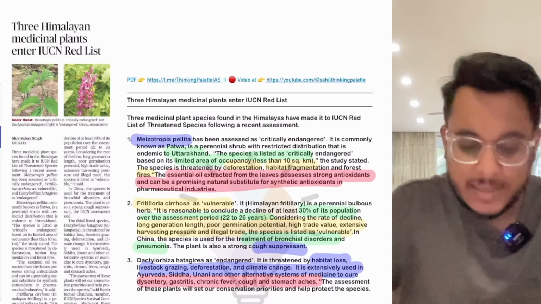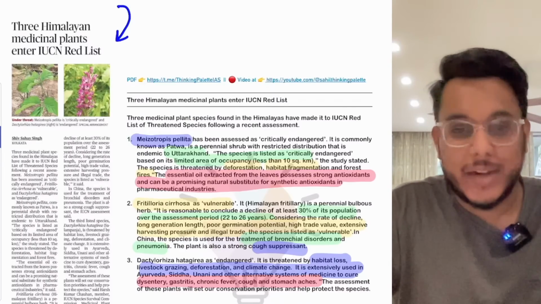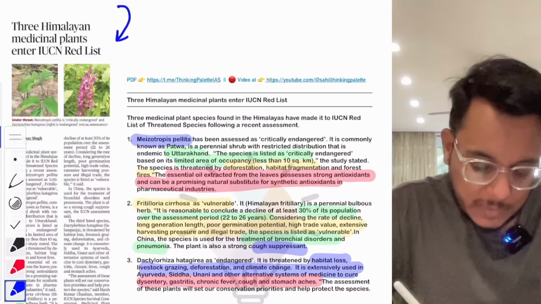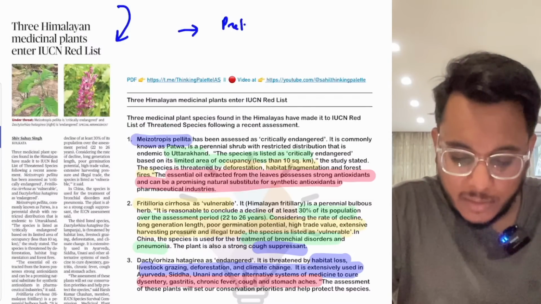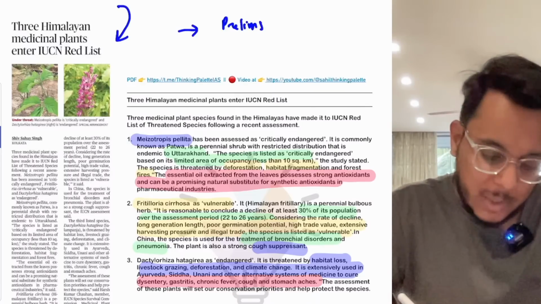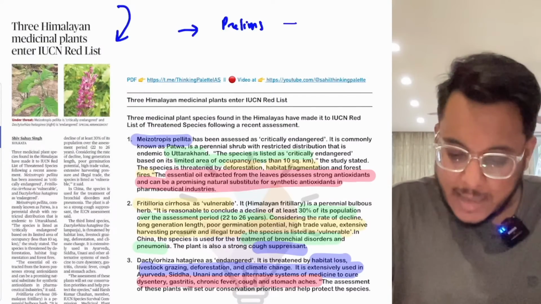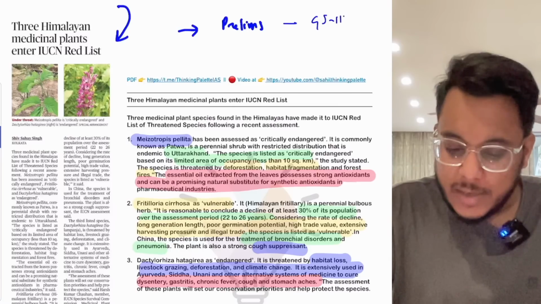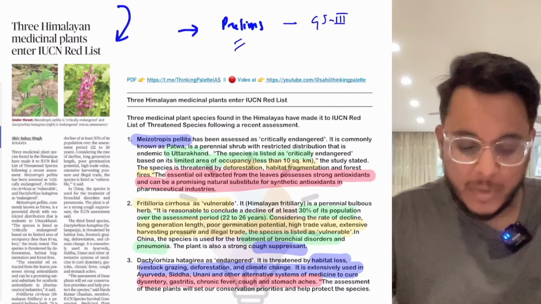Now moving to the next article. Three Himalayan medicinal plants enter the IUCN Red List. Now, this particular article is very, very important for the prelims examination, as well as in GS paper 3 under ecology and conservation. More important for the prelims exam.